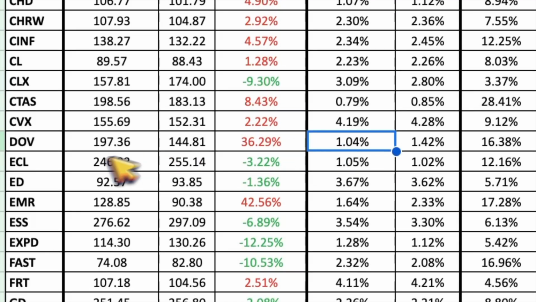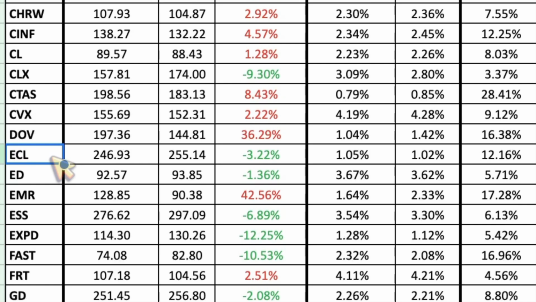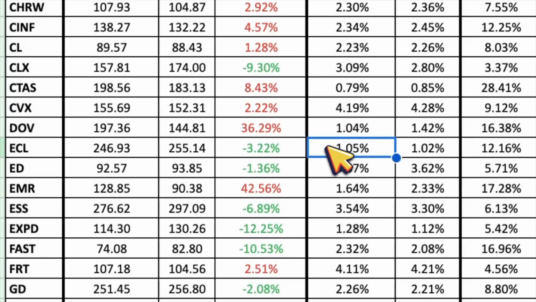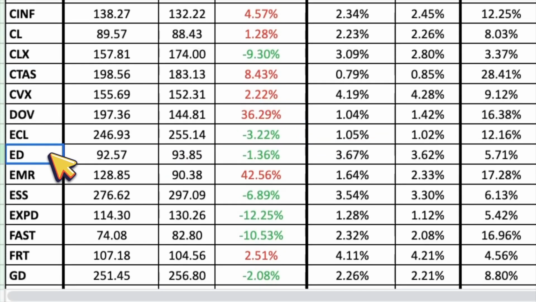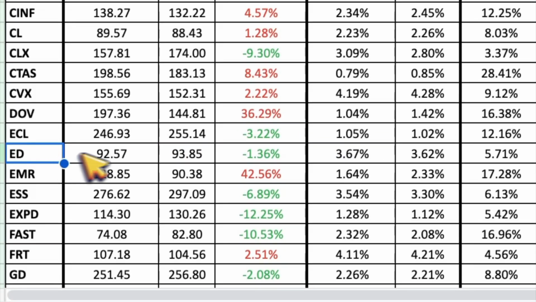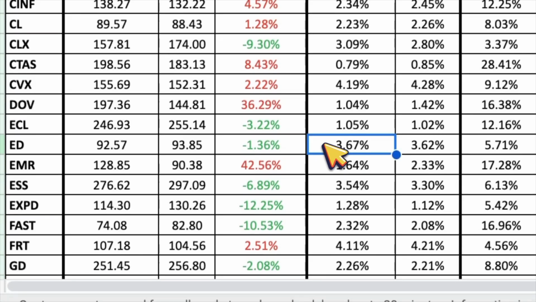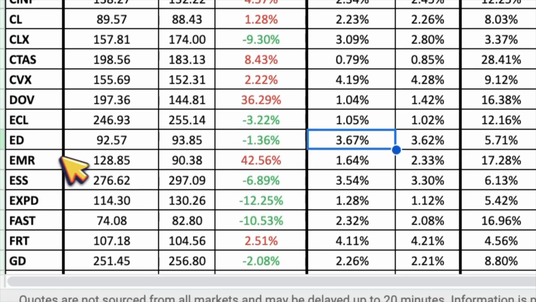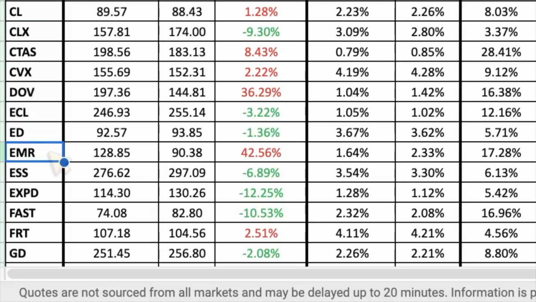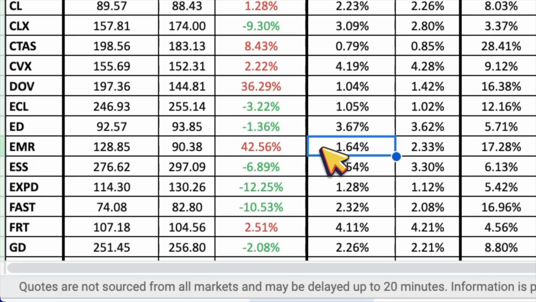of 1.04%. Up next is Ecolab, ticker symbol ECL, and it looks about 3% undervalued with a dividend yield of 1.05%. Next is Consolidated Edison, ticker symbol ED, and it looks about 1% undervalued with a dividend yield of 3.67%. Then we have Emerson Electric, ticker symbol EMR, and it looks about 42% overvalued with a dividend yield of 1.64%. Next is Essex Property Trust, ticker symbol ESS, and it looks about 7% undervalued with a dividend yield of 3.54%.